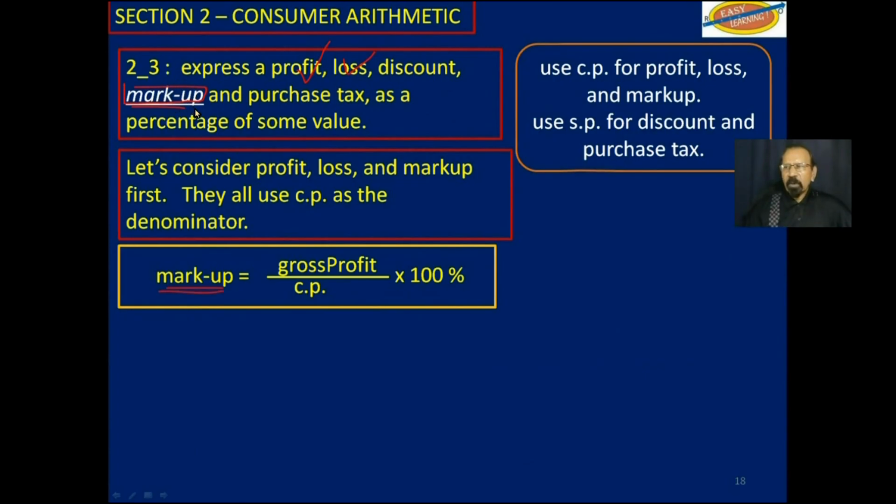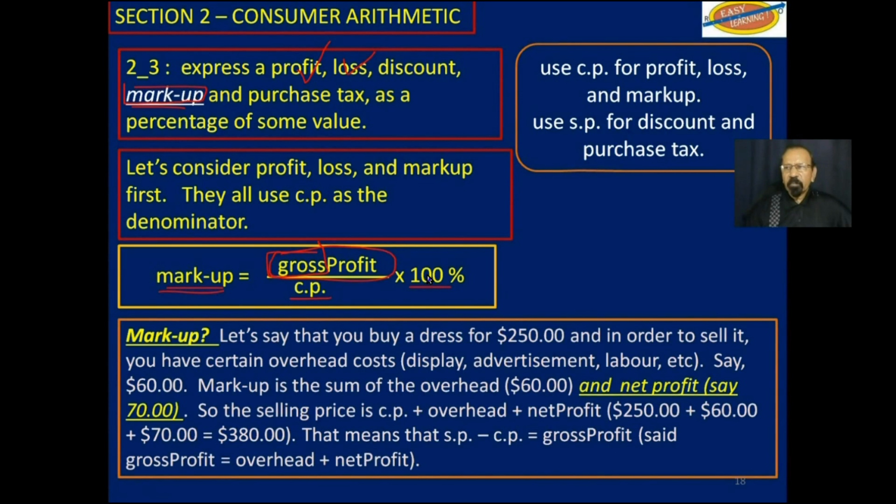Now what is markup? Well, to calculate markup, you will deal with the gross profit over the cost price. And now this is a new term. You haven't seen that before in this video or the previous video, multiplied by 100%.